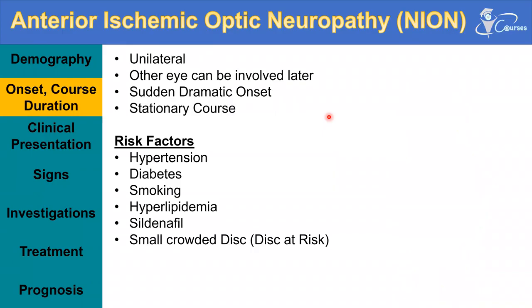So what about the onset, course, duration and presentation of this disease? It is usually unilateral. It can be bilateral, or the other eye can be involved later on if you don't control the risk factors. Those patients present with sudden dramatic onset of loss of vision with a stationary course. So sudden onset, stationary course.